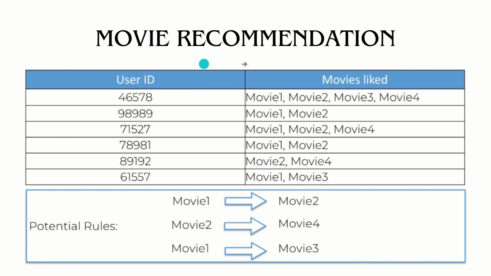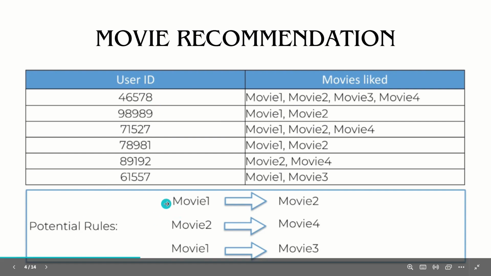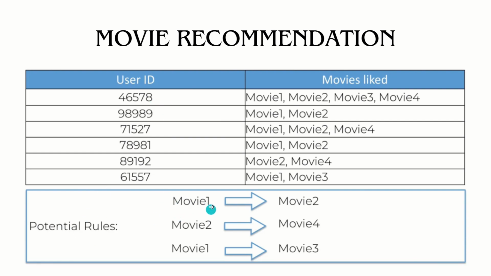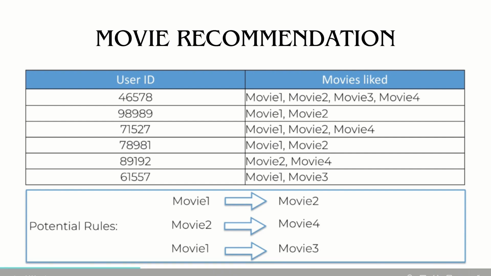Now let's take one example, movie recommendation. We have user IDs available and movies liked available. In this case, you can see we have some user IDs. So what are the potential rules for this? They say that the people who like movie 1 will also like movie 2. The people who like movie 2 will also like movie 4. There is a good probability that people who like movie 1 will also like movie 3. This is how the Apriori algorithm works, right?